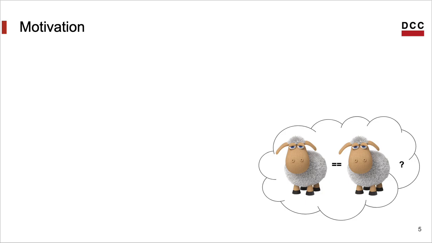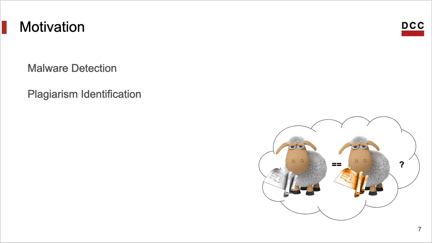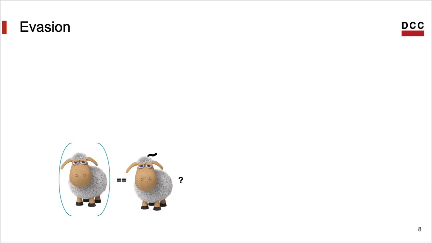This problem is often called clone detection too. Clone detection is very important, for instance, to identify malware or to identify software plagiarism. Usually, these homework grading systems implement some form of clone detection. And given that the problem is so important, there has been much effort to evade classification. Basically, an evader is a tool that transforms a program to hide its true purpose.